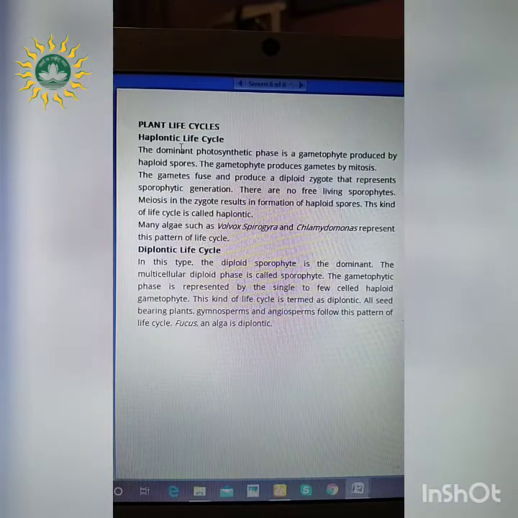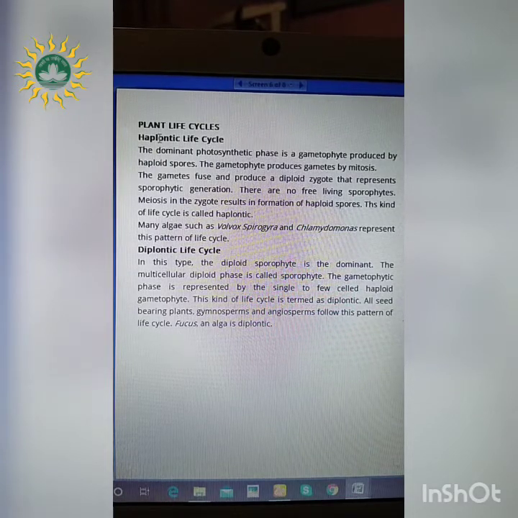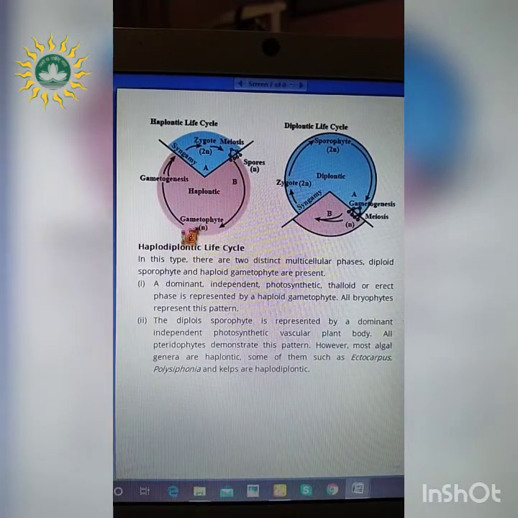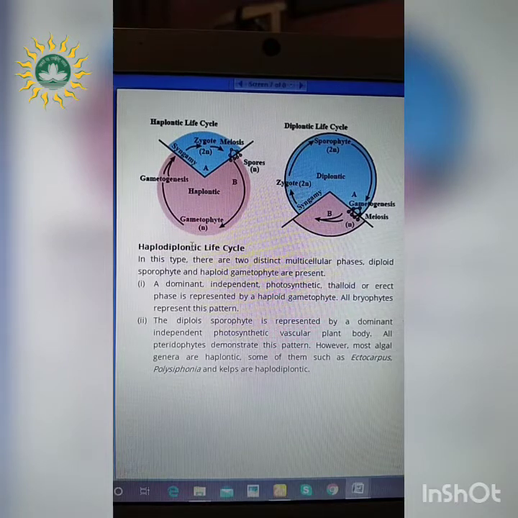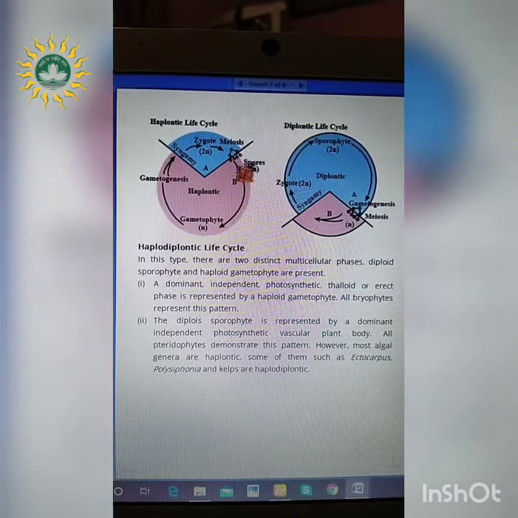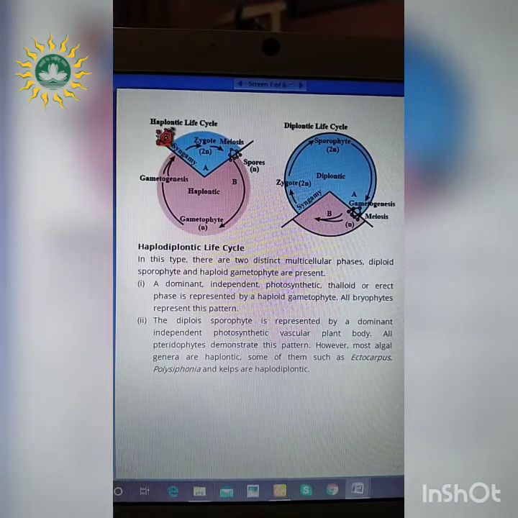Firstly, the haplontic life cycle. From the name you can consider, in this one, the haploid phase is very much prominent, right? So here if you see the diagram, suppose this one is a gametophytic generation, right? So gametophyte is always haploid in nature. It undergoes gametogenesis. So here you can see this part is more predominant, right? Ultimately, after this gametogenesis, the syngamy or the fertilization takes place. We have a zygote which is 2N, and again it undergoes meiosis to form the spores which become N. So this N part or the haploid part is more predominant in the haplontic life cycle.